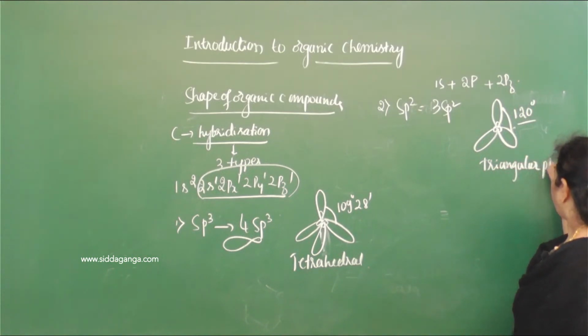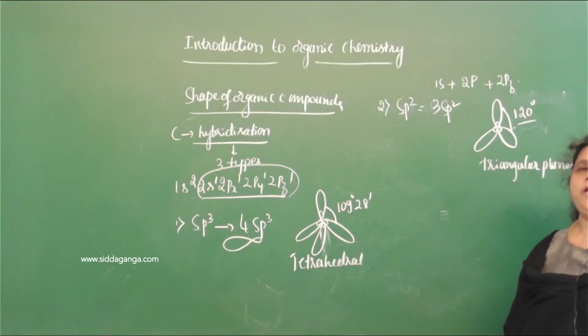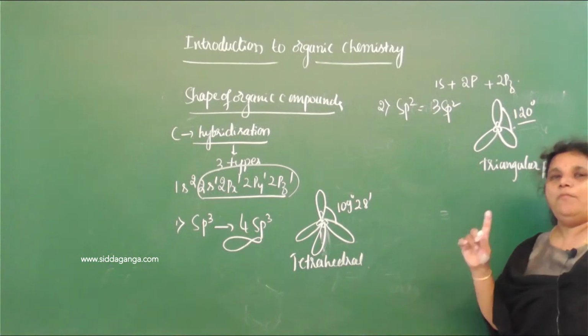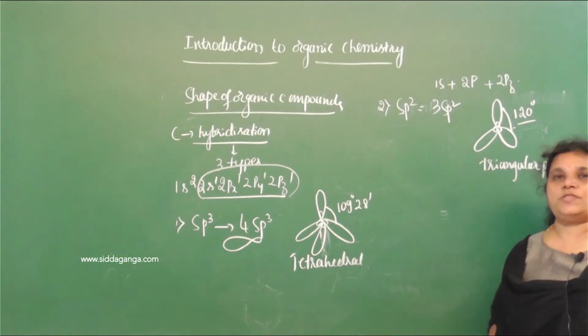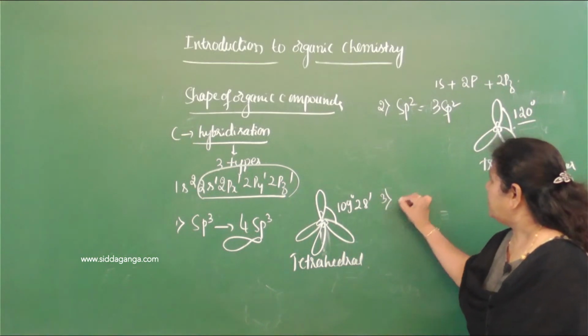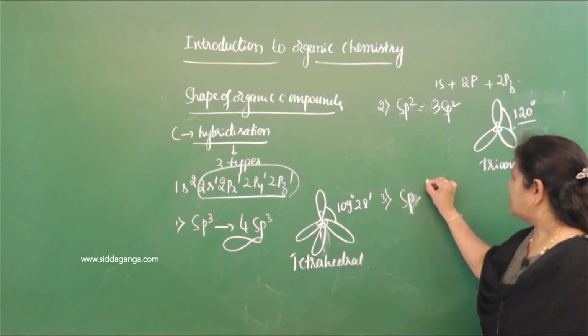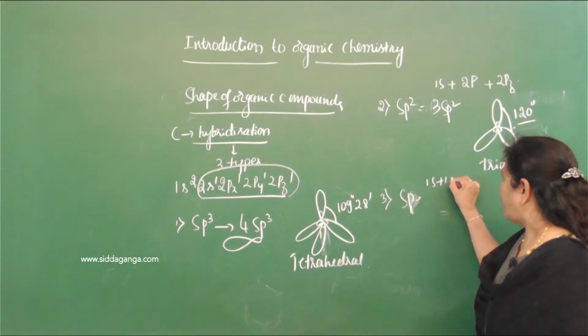What is the geometry? Triangular planar. Triangular planar is the geometry of the molecule if a carbon undergoes sp2 hybridization. So the third one is sp hybridization. sp hybridization. sp means 1s combines with 1p.